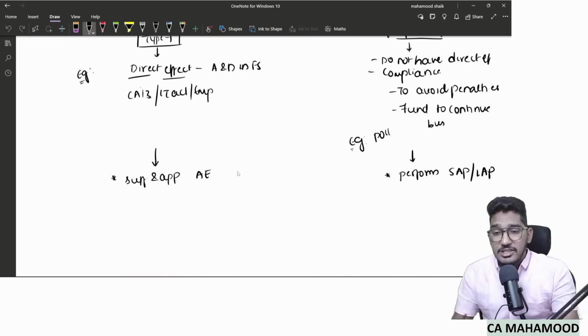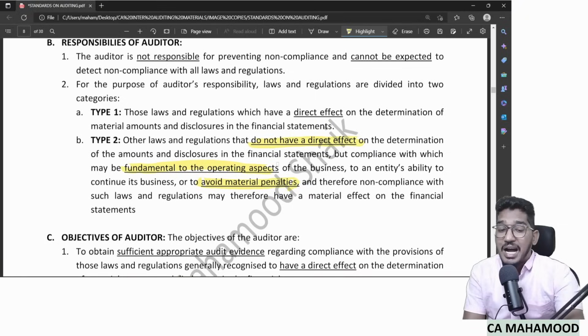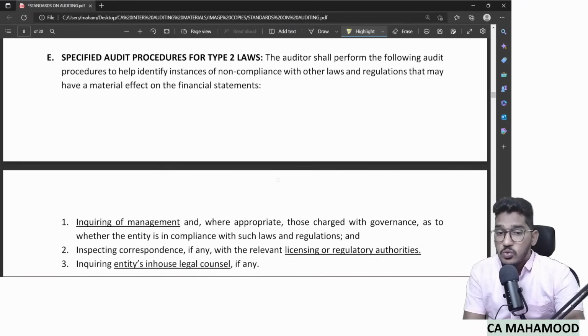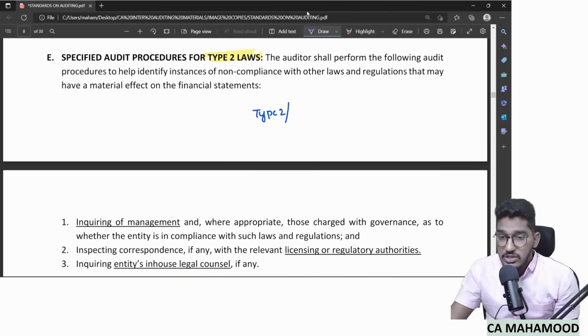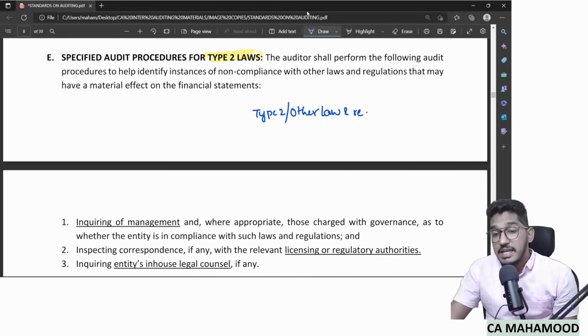Sometimes they might ask you in the question, what are the specific audit procedures for other laws and regulations? The point I want to make here is, even if they ask you about type 2 laws and regulations, or about other laws and regulations, both convey the same meaning.